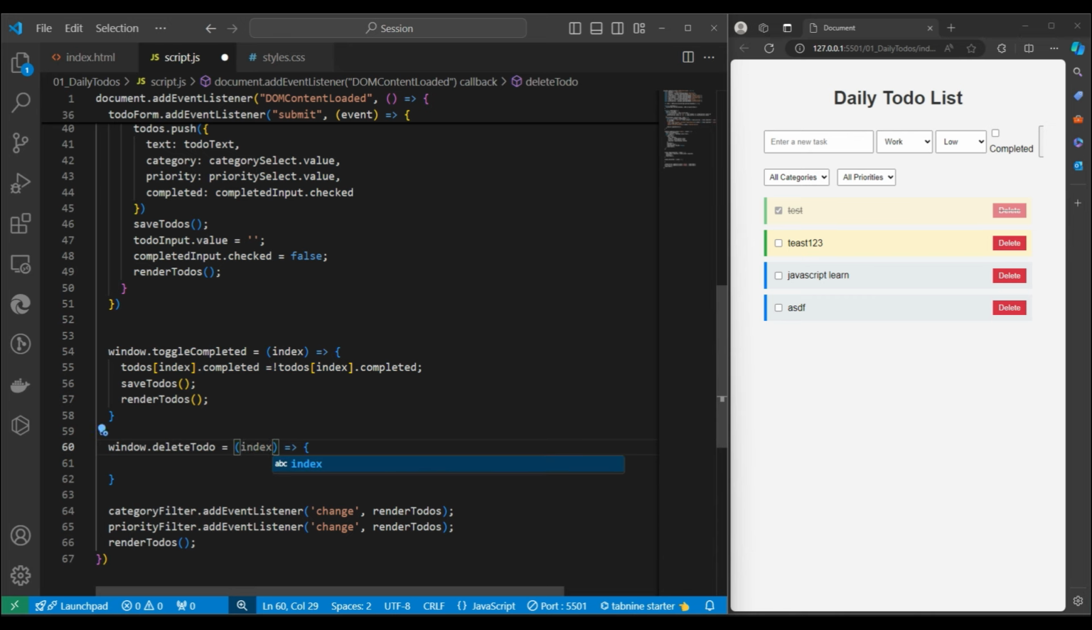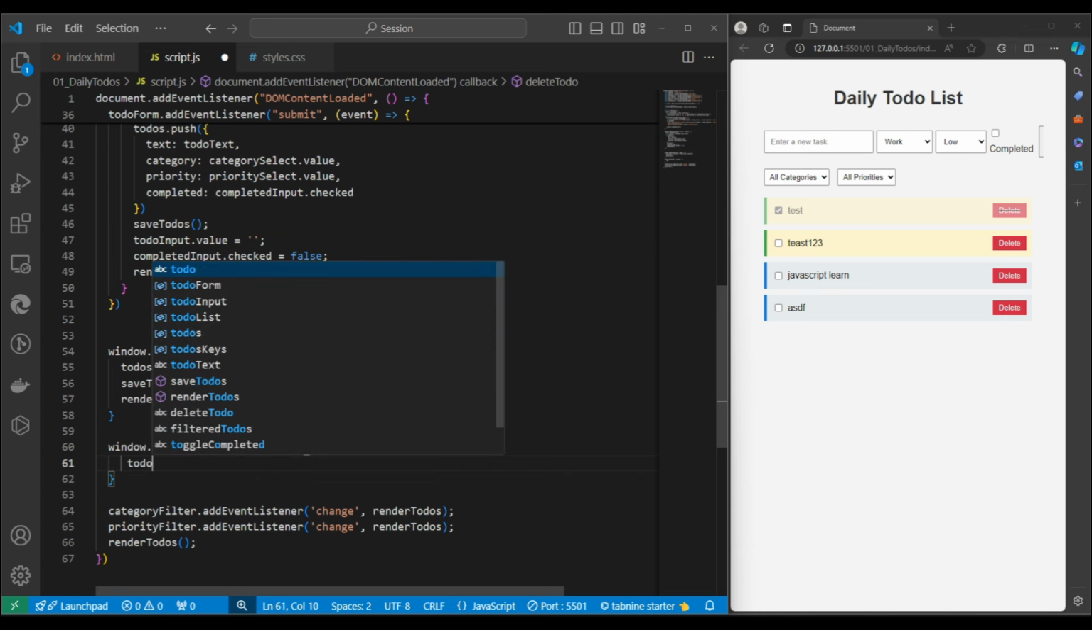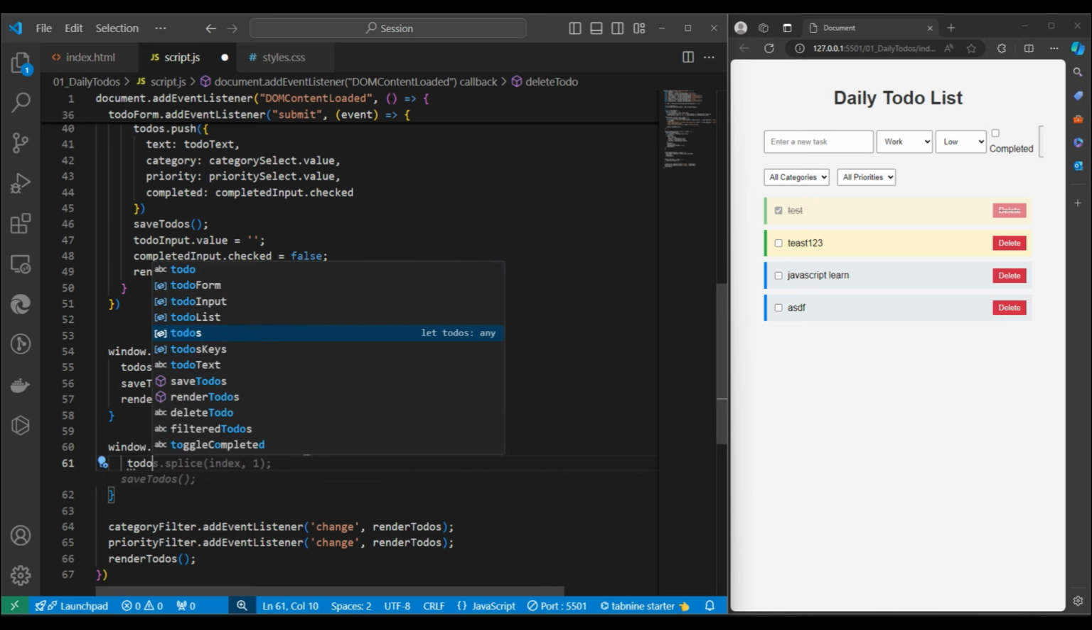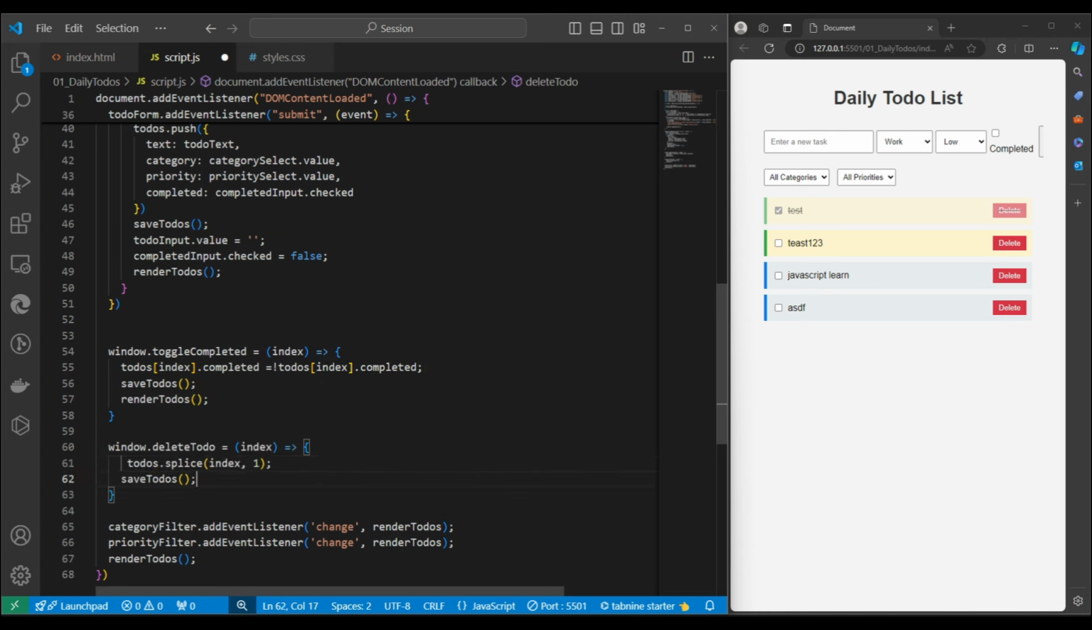Okay, once we receive the index, we can delete in two ways, guys. Either I can filter it or I can use splice. On the basis of splice we can add or remove an element from the array. Filter means I will just filter out that particular element, I don't want to keep it, and I will update the original array. So that is also possible. Right now I'm simply using splice. So splice, this is correct.